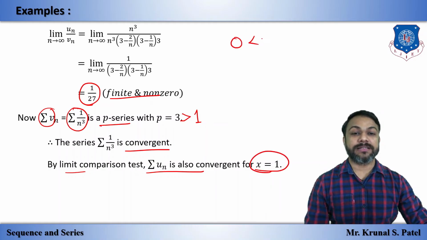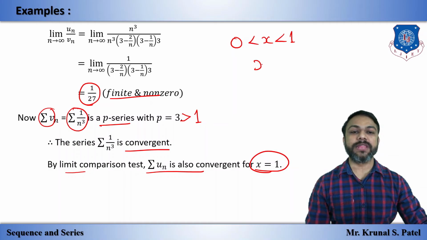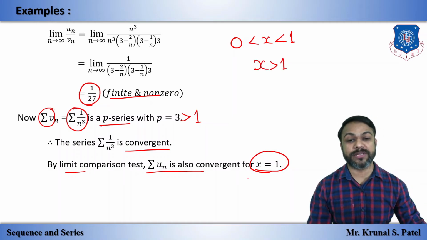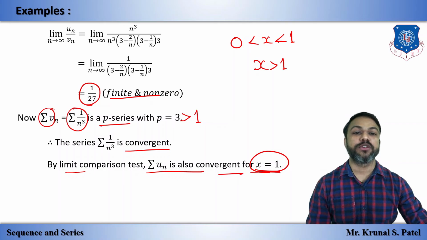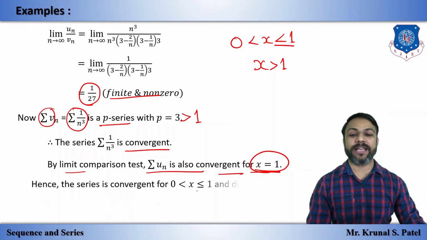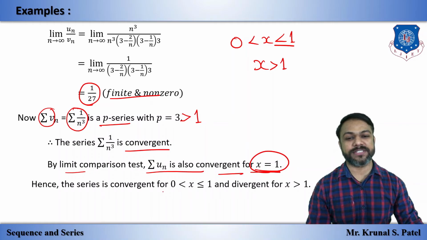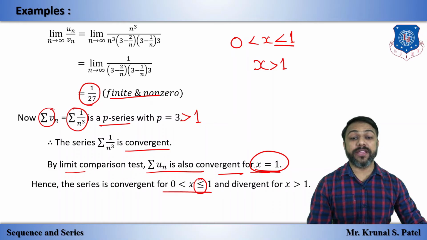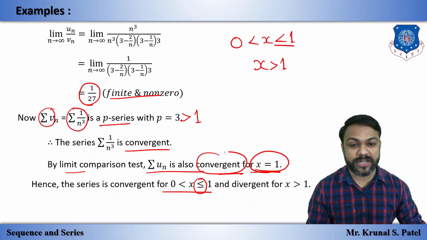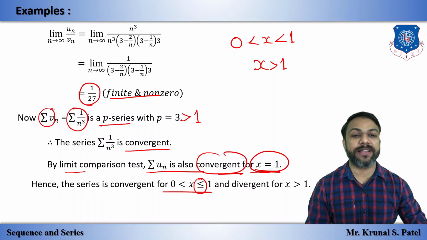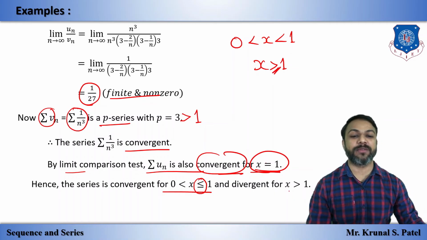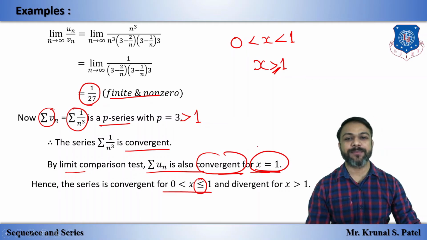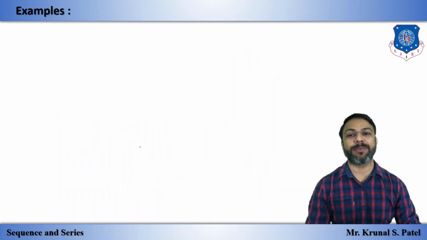So we have the series convergent for this and divergent for this. Also we know that for x equal to 1, the series is convergent, so we will put equal to here. Okay, so the final answer: the series is convergent for 0 less than x less than or equal to 1. Why this less than or equal to 1, you can understand: if we get divergent for x equal to 1, then the equality would be cancelled out. Okay, so this is the example of a power series.